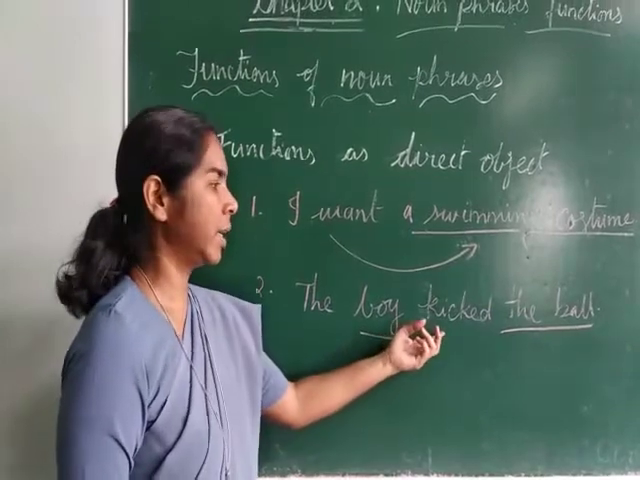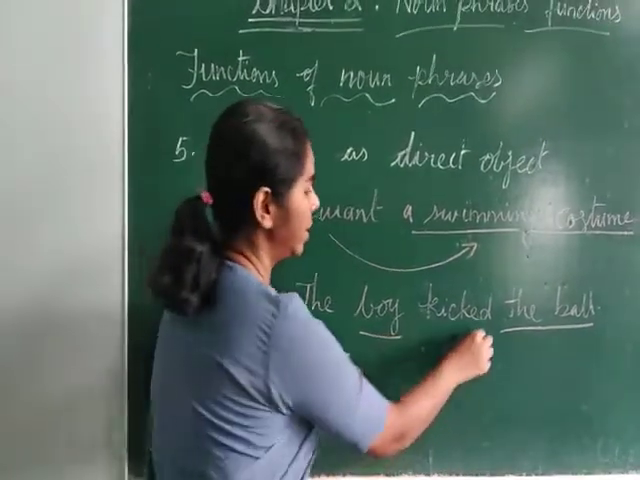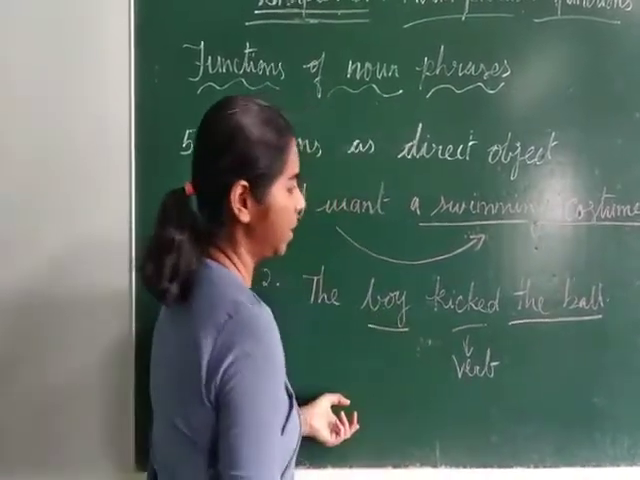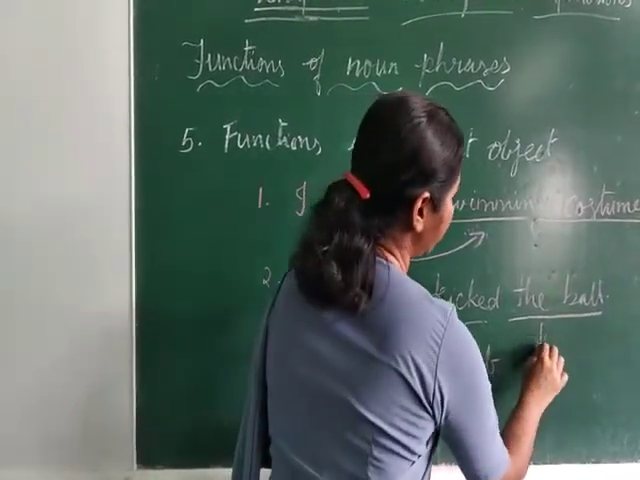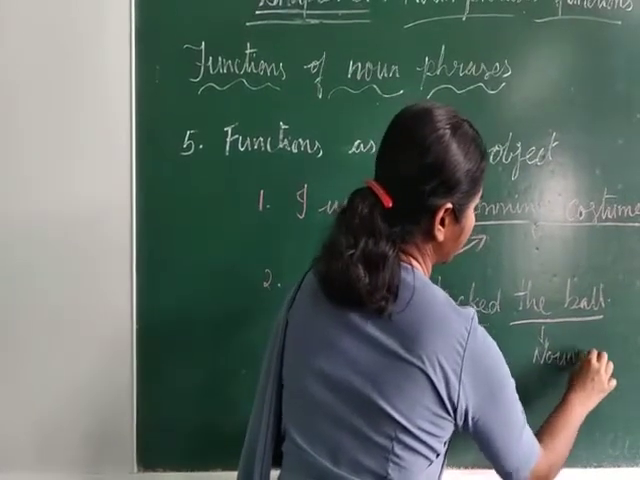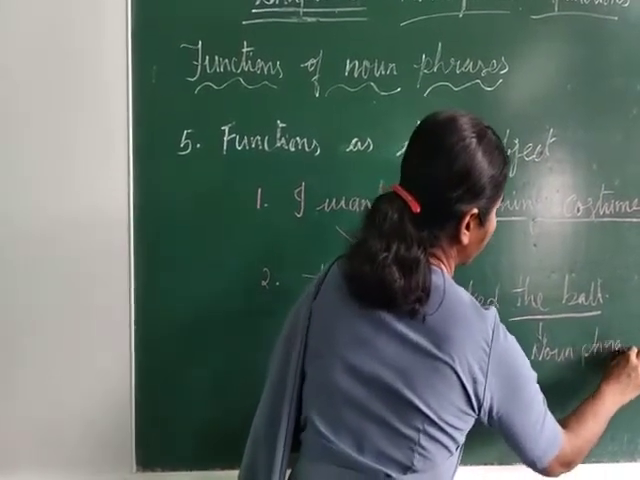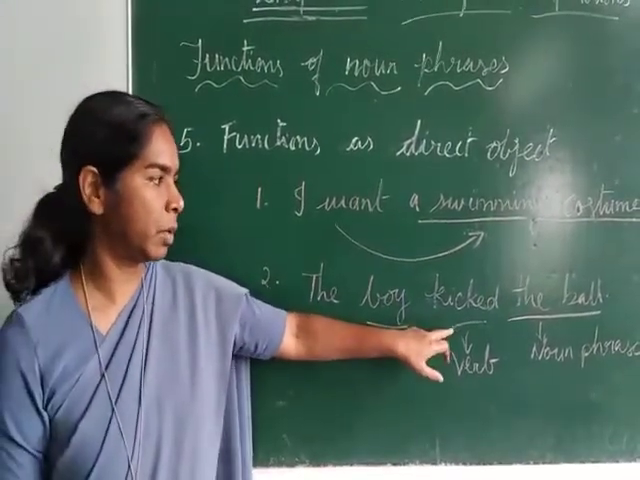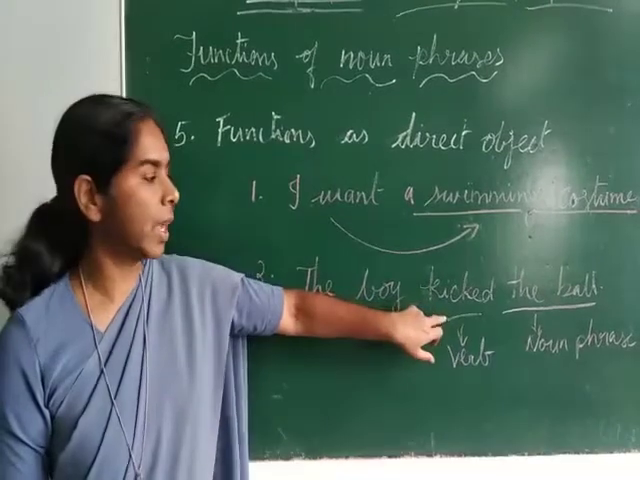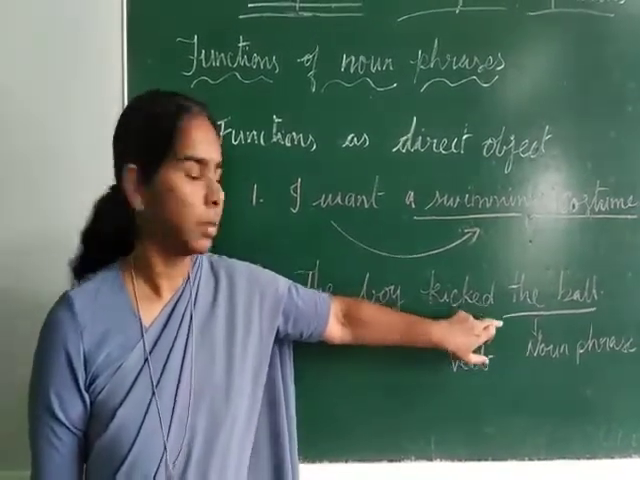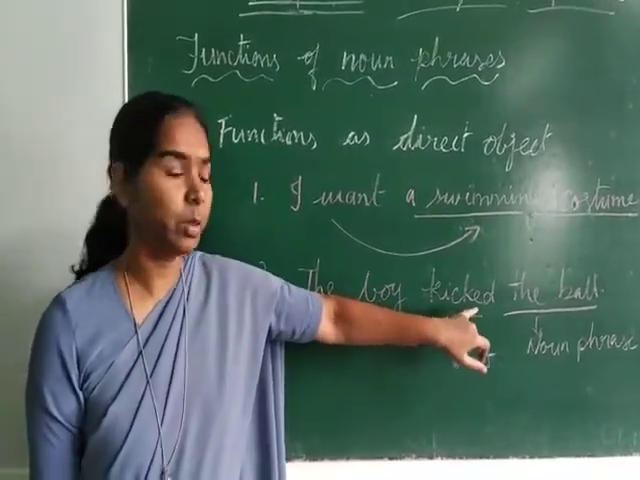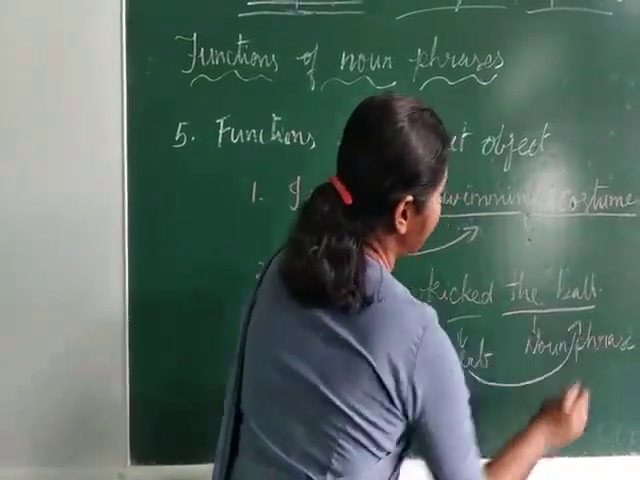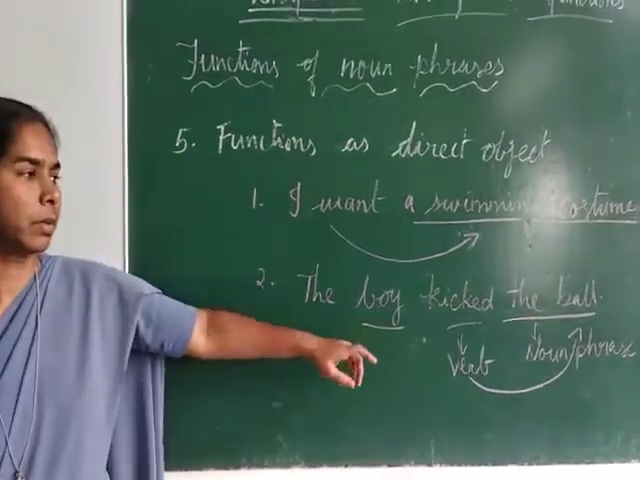And what is the action done by the boy? It is a kick. Kick is a verb. Boy is a subject, and this is a noun phrase. So what is the action of the boy? He kicks the ball. So the direct object of the action done by the boy, to kick the ball, is the ball. So the ball is the direct object of the verb.